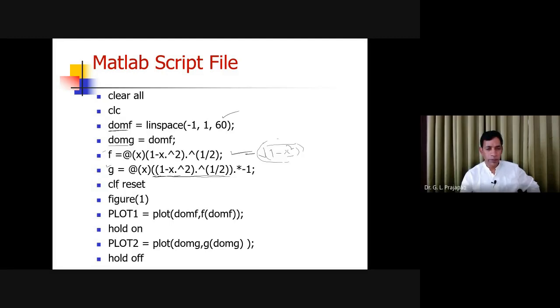Now clf, clear figure, means if you have any graphics area, it is going to reset it for the current values. This is also a new function you can find in the description in the help of MATLAB. But clear reset means whatever graphics you have, you are going to reset, and you have it clean.